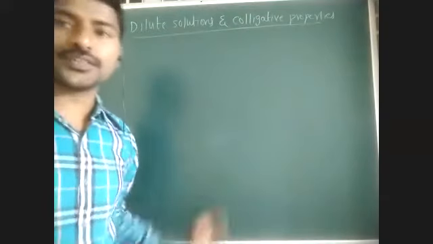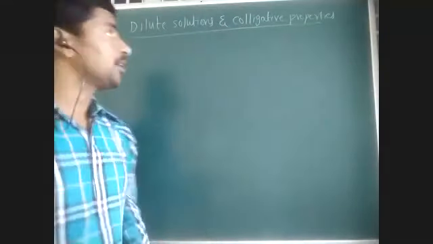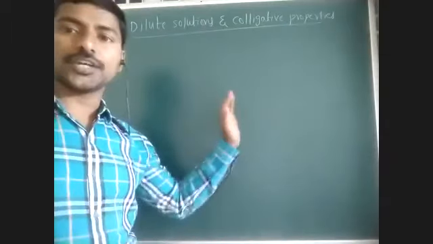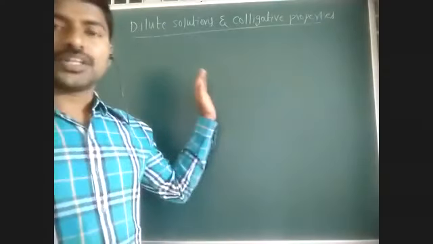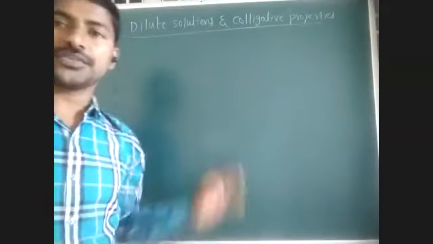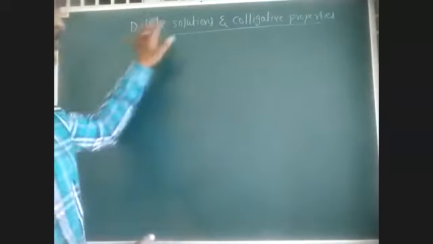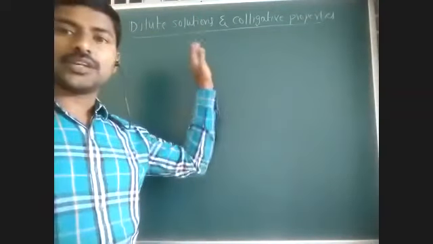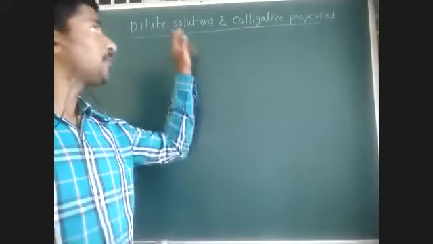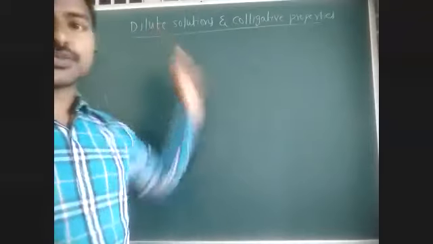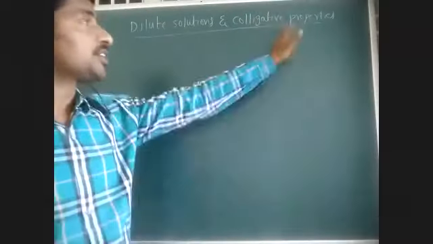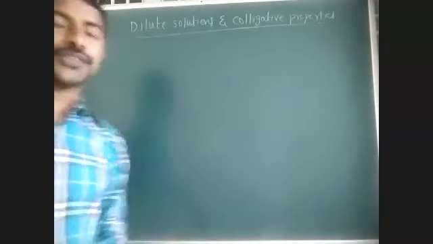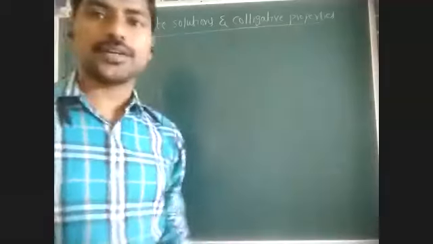So today we will discuss some basic concepts required while we are studying not only colligative properties, but physical chemistry in general. What are the various methods to express the concentration of a solution? First of all, what is a solution? What are the various types of solutions we have, and what is a dilute solution? Then we go to the various methods to express the concentration of a solution. Today we will discuss some basic concepts, and in the next class I will start colligative properties, a very important chapter.